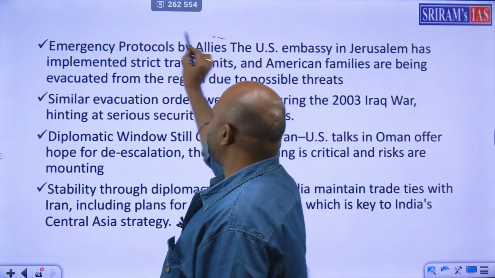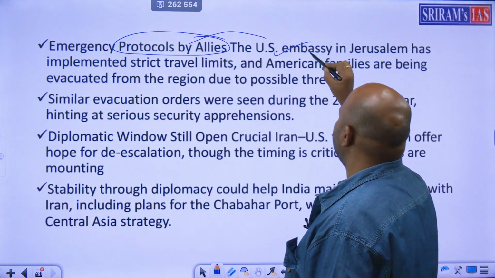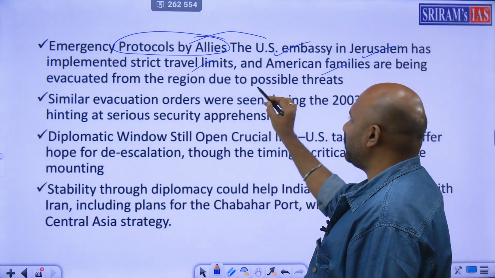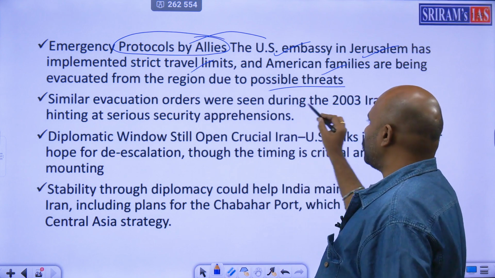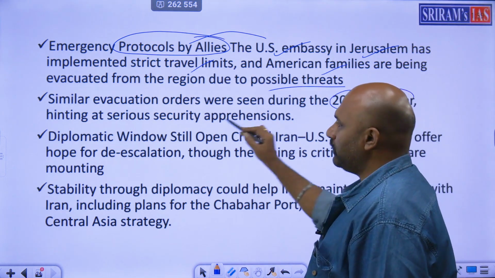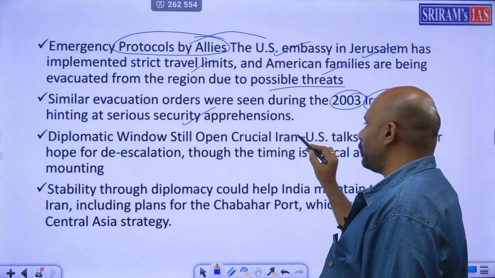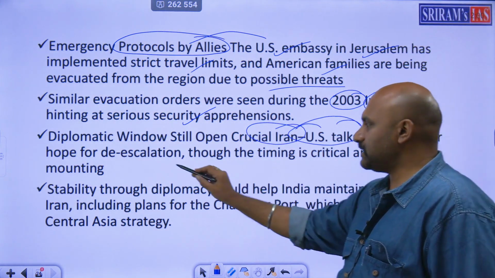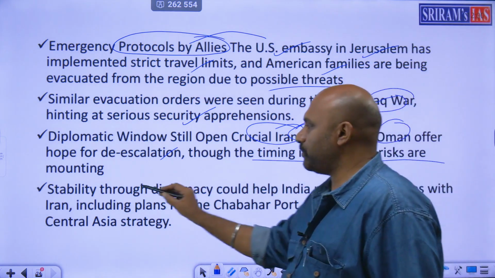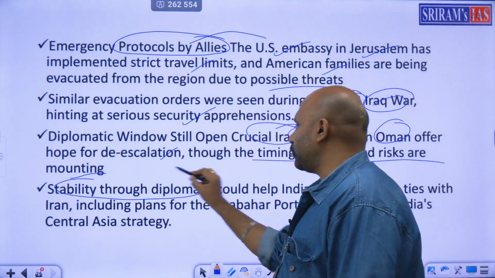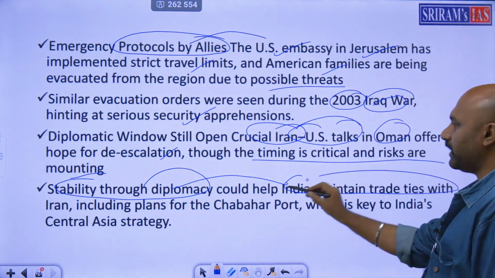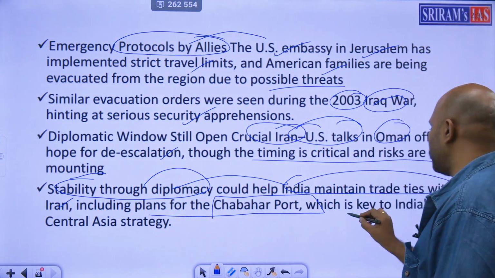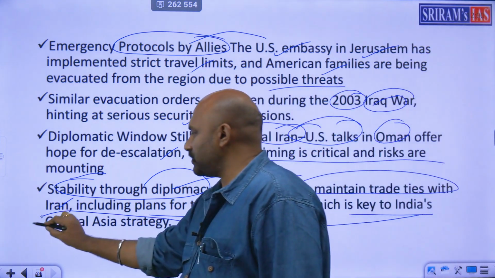So emergency protocols by allies, especially the US Embassy in Jerusalem has strict travel limits. American families are being repatriated due to possible threats. Evacuation orders like this already happened in the 2003 Iraq war. Serious apprehensions. Diplomatic window still open. Crucial for Iran-US talks in Oman offer de-escalation through timing, and critical risks are mounting. Stability through diplomacy could help India maintain trade ties with Iran, including plans for the Chabahar port. That's major and important, which is key to India's Central Asia strategy.